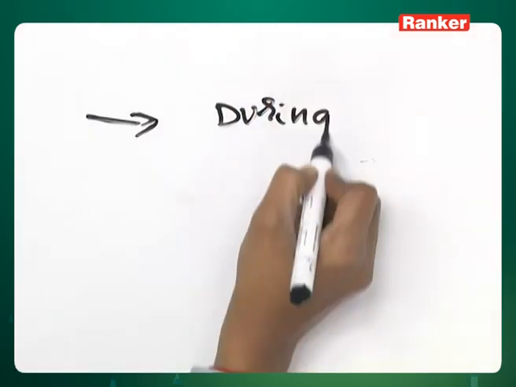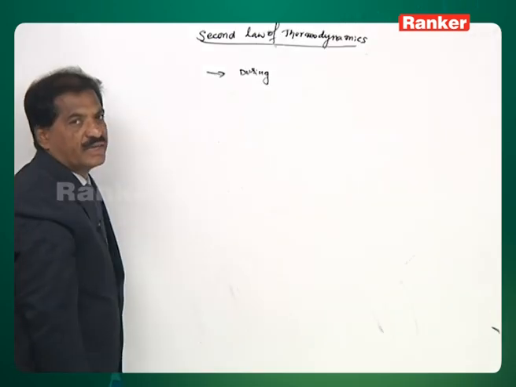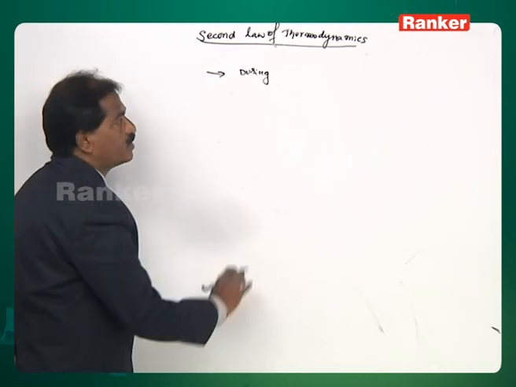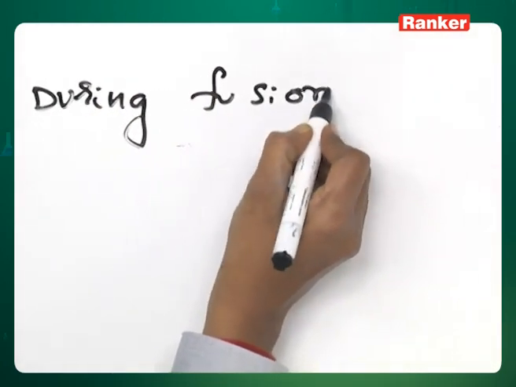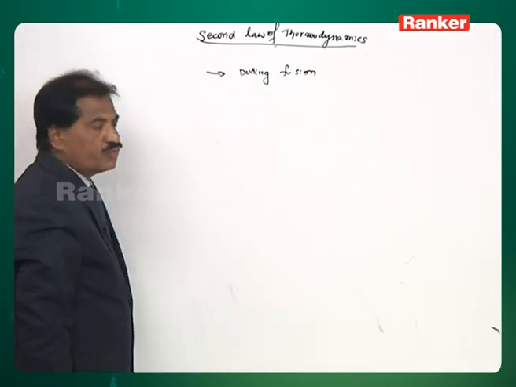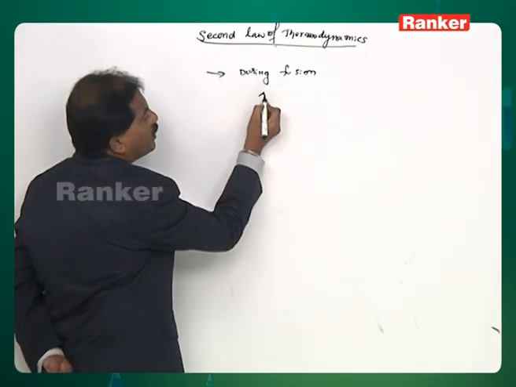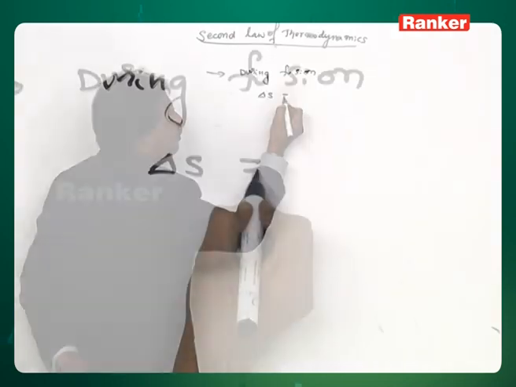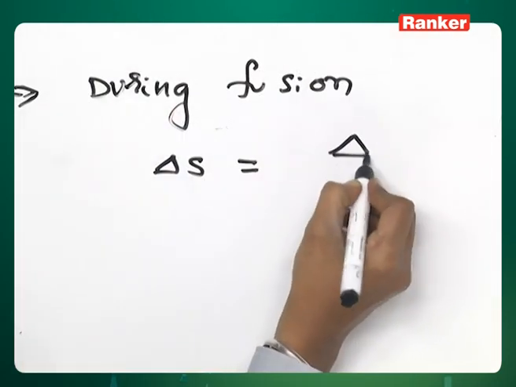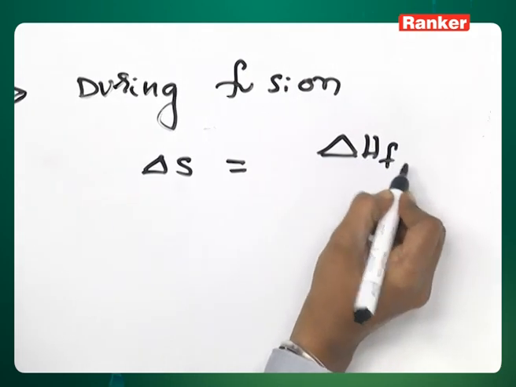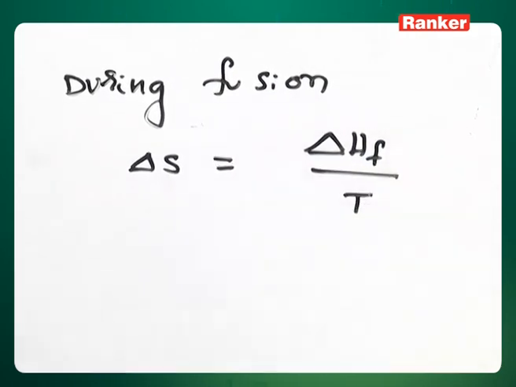Now let us observe the various changes that take place at a constant temperature. One change that takes place at constant temperature is fusion. During fusion, how do we calculate the entropy change? The entropy change is the enthalpy change involved in the fusion with respect to temperature.